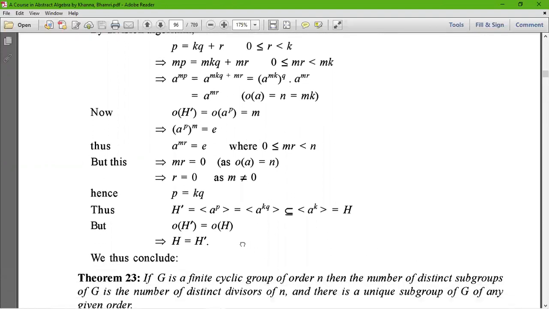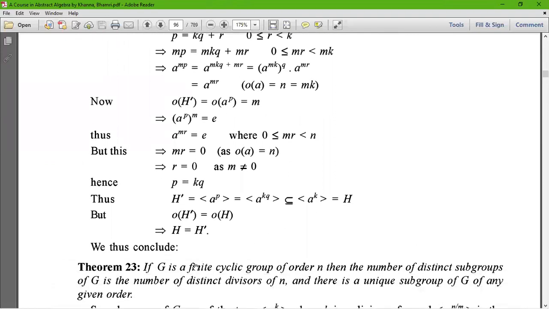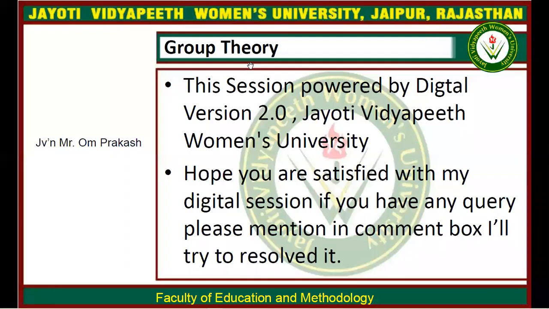Thus, finally, we conclude that if G is a cyclic group of order n, then the number of distinct subgroups of G is the number of distinct divisors of n, and there is a unique subgroup of G of any given order. The proof of this theorem will be left for the exercise.